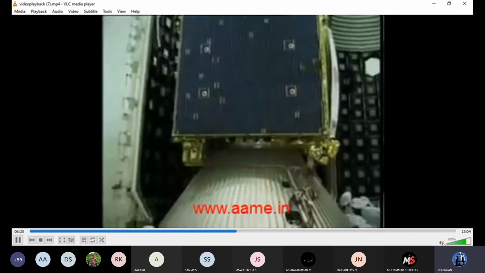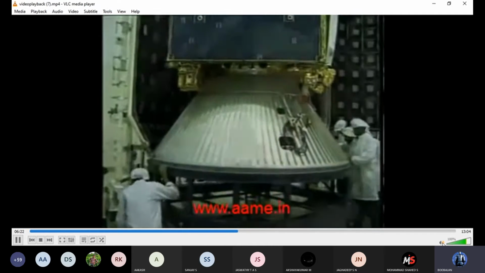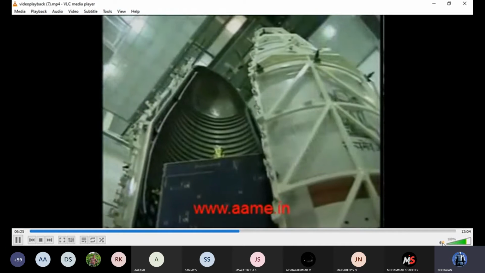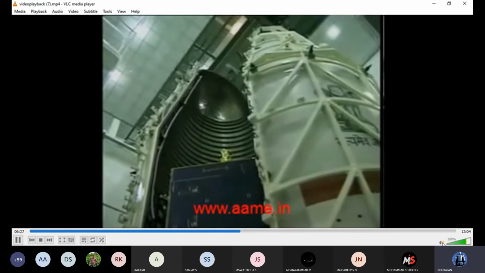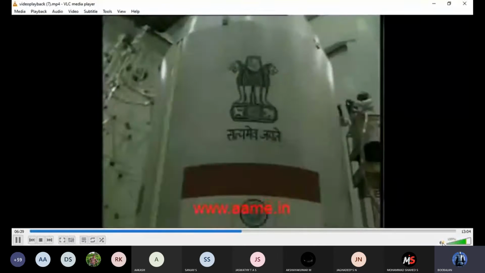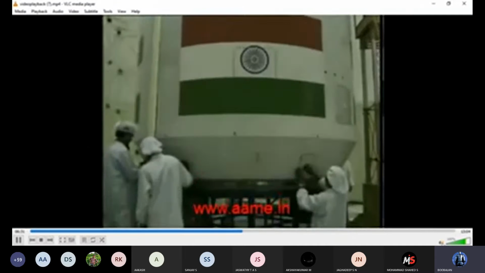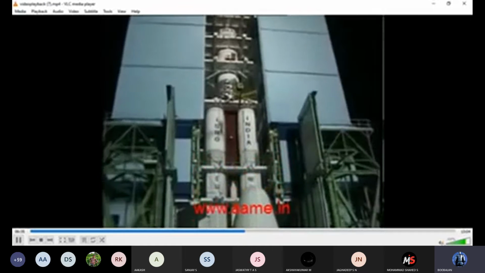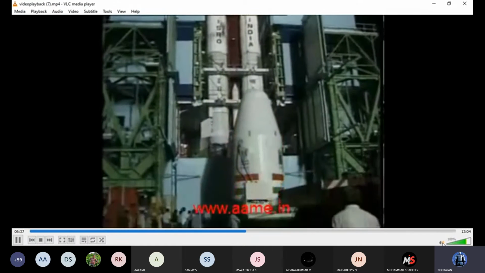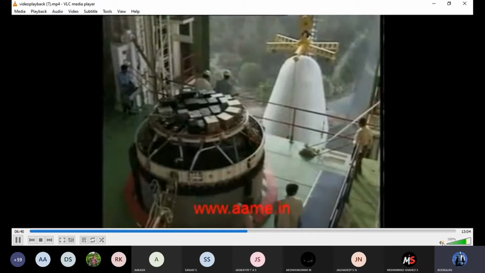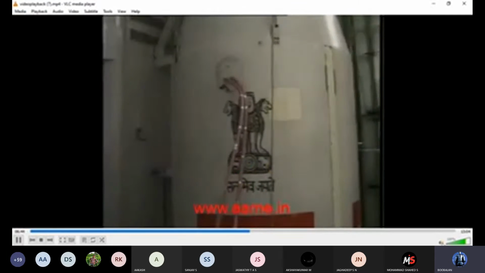The spacecraft is interfaced with a payload adopter and then encapsulated in a 7.8 meter long and 3.4 meter diameter fairing. The encapsulated assembly is brought to the launch pad and integrated over the cryogenic stage. With this, the 70-day vehicle integration activity comes to an end.